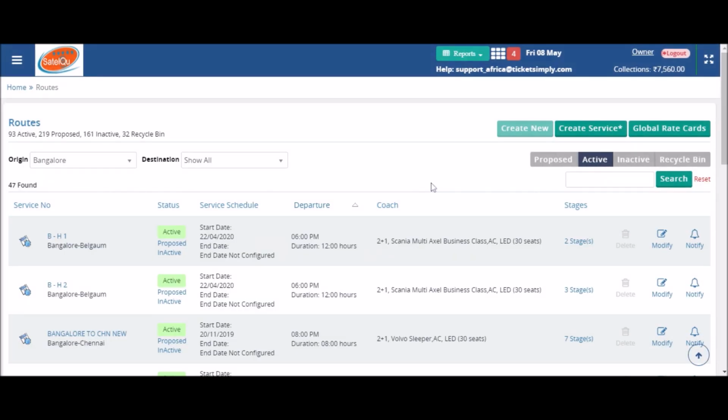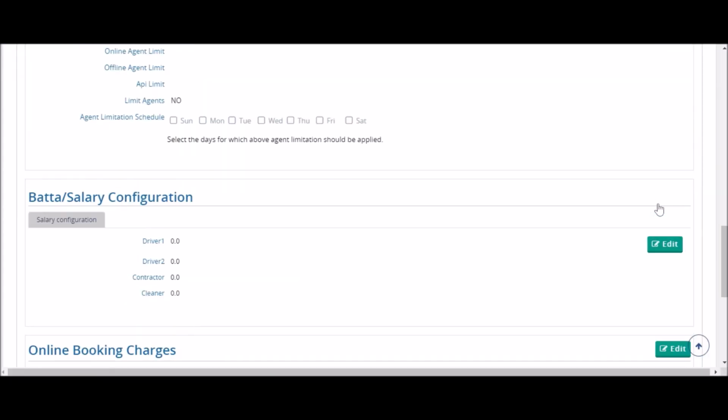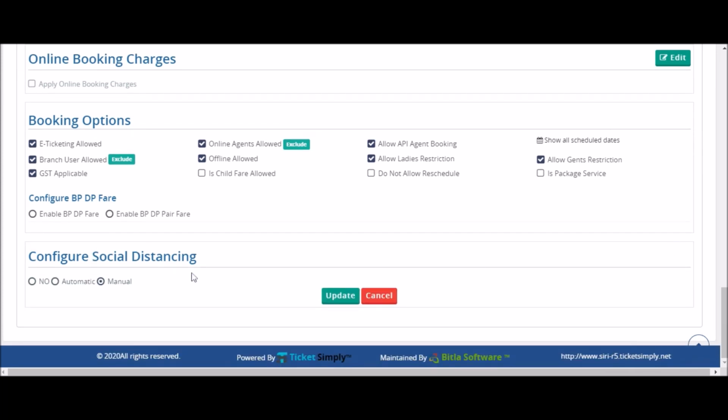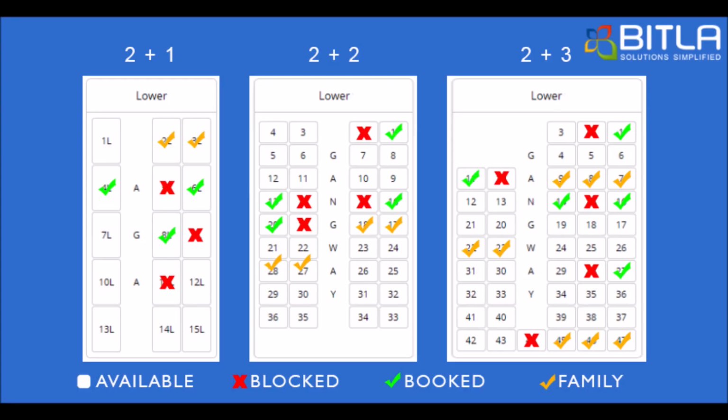For that, go to Routes, click on Modify for the route you would like the required configuration implemented. Go to Social Distancing configuration at the bottom and hit Edit on its right. Here, select Automatic and check the box for adjacent seats. Let's take a look at how the seats will be blocked under social distancing for this configuration.